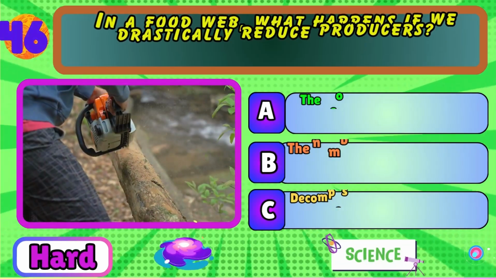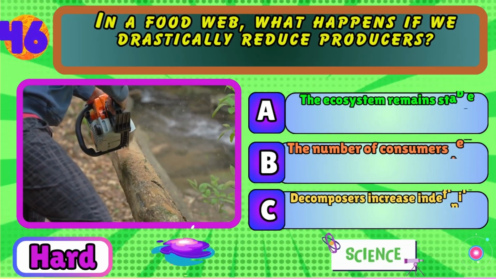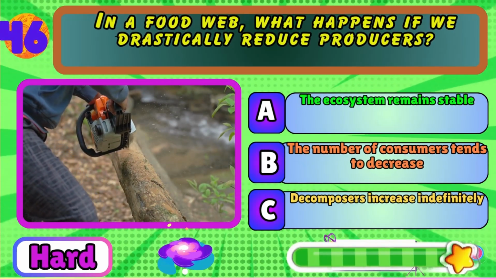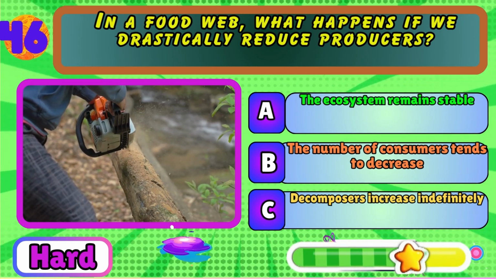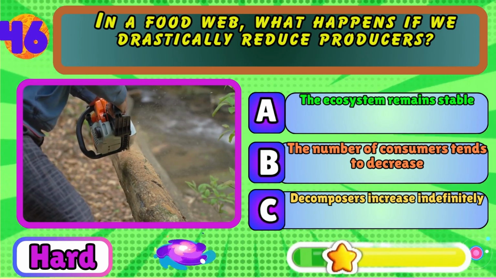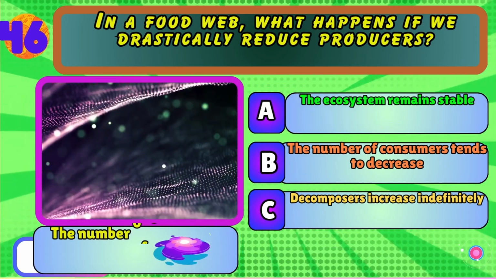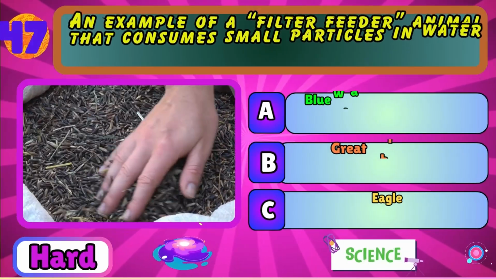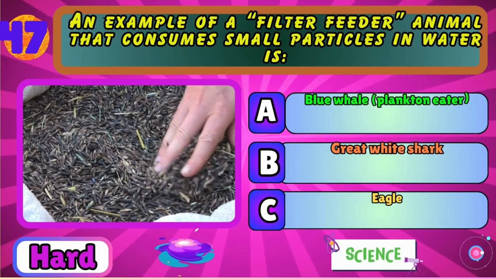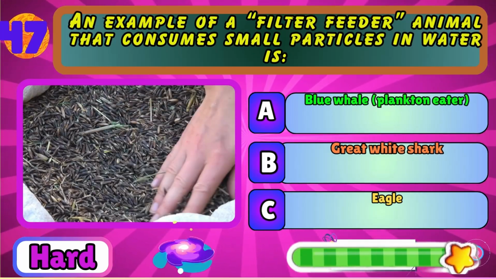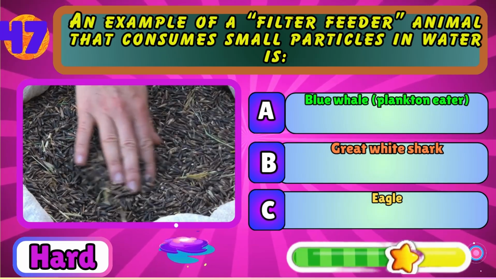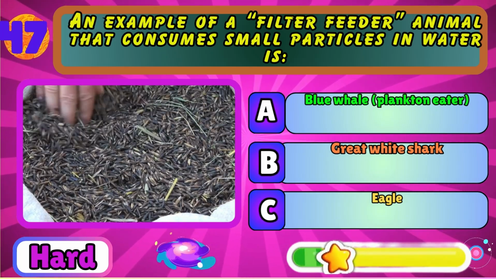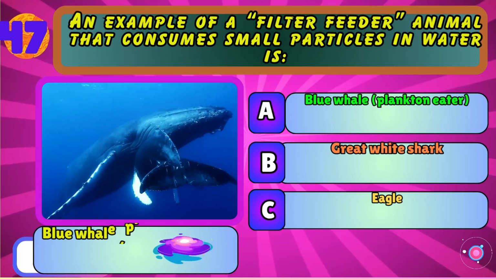In a food web, what happens if we drastically reduce producers? The ecosystem remains stable, the number of consumers tends to decrease, or decomposers increase indefinitely. The number of consumers tends to decrease. An example of a filter feeder animal that consumes small particles in water is blue whale, plankton eater, great white shark, or eagle. Blue whale, plankton eater.